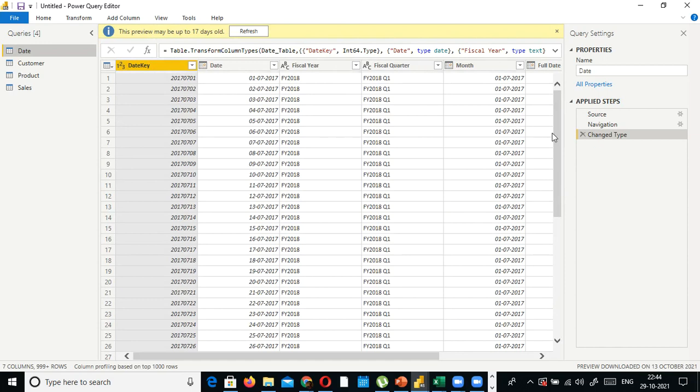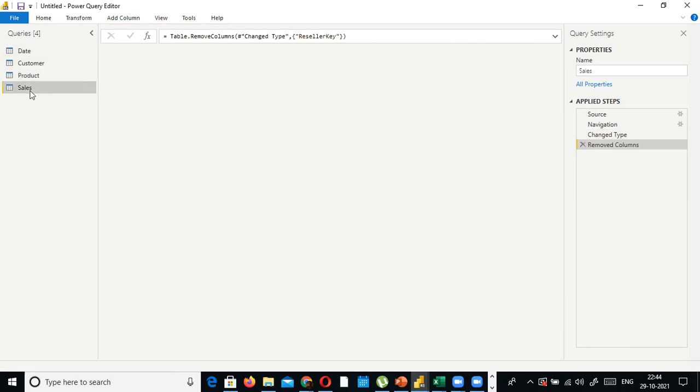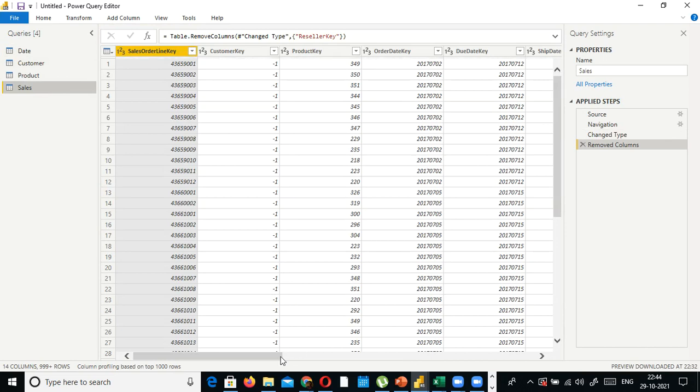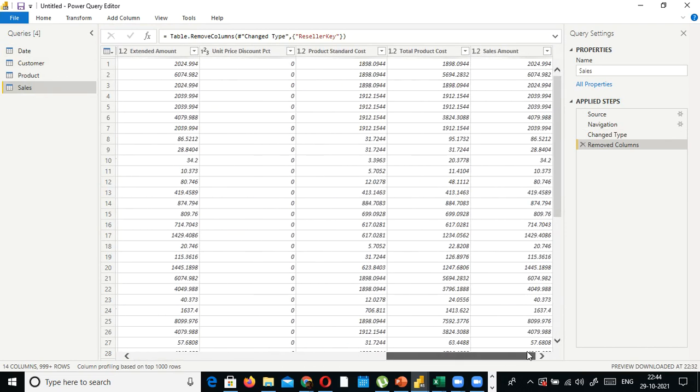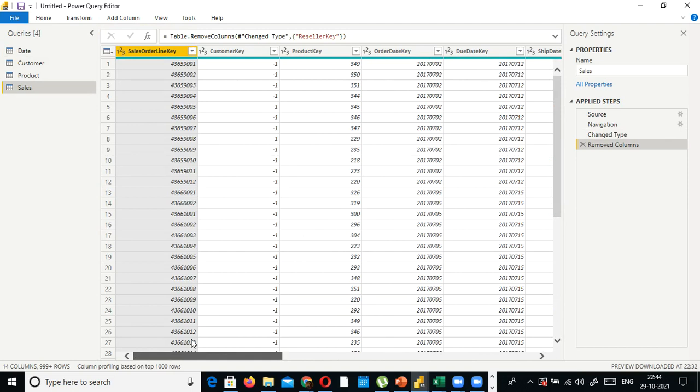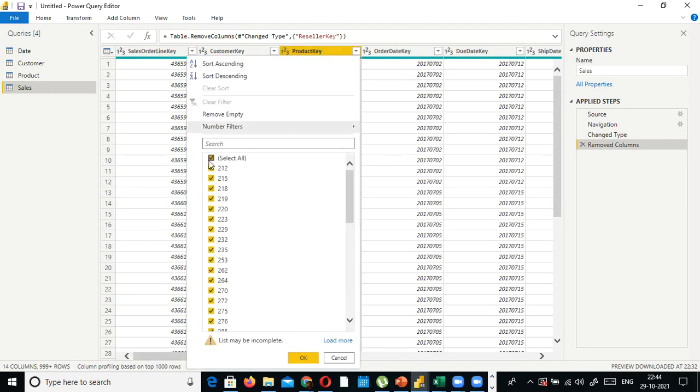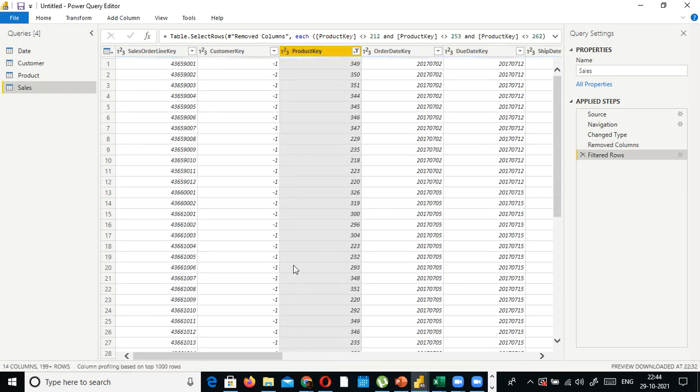I should have selected the region table. For example, I just want to select sales here, and here I don't have any country key. For example, I don't need 212, 215 and 25, except the 212, 253, 262 products. I want you to generate the report.